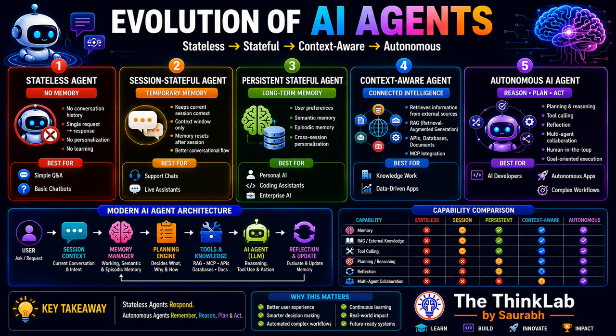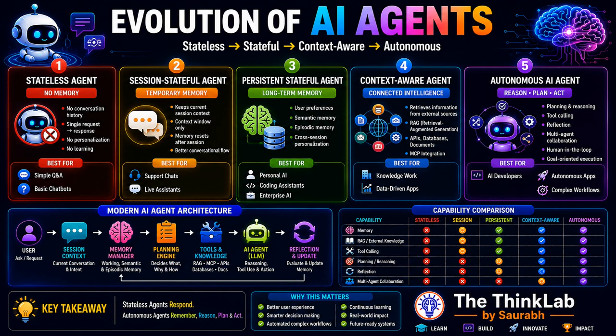What is the difference between a stateless agent, a stateful agent, a context-aware agent, and also an autonomous AI agent? In this video, we will explore the complete evolution of AI agents in a simple and practical way. By the end of this video, you will clearly understand why memory and context are transforming modern AI. So let's begin.